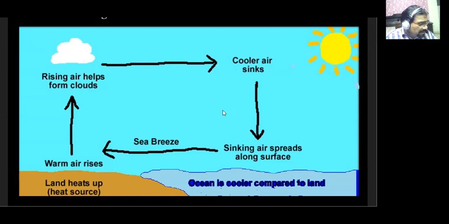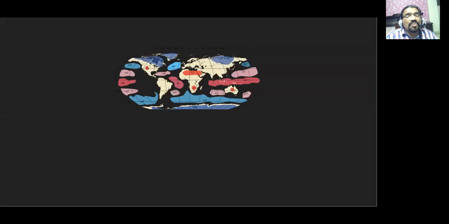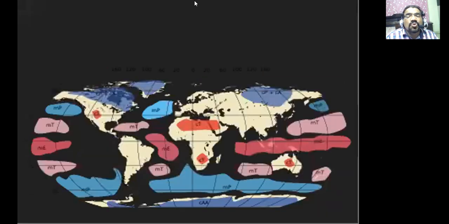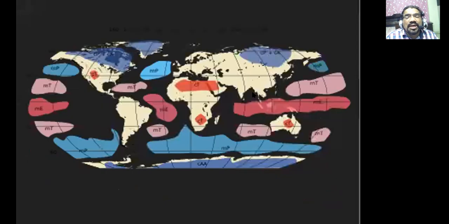The next concept he's talking about is air pressure. I'll just focus on this particular figure, and here what you will find is that the figure is showing you the air masses. So these are the various air masses. The red color means higher temperature and blue color shows very low temperature.